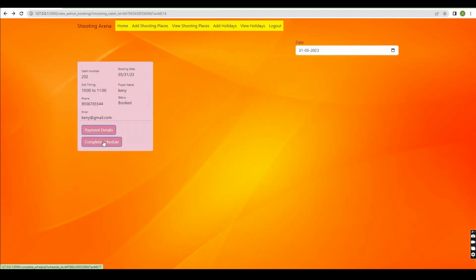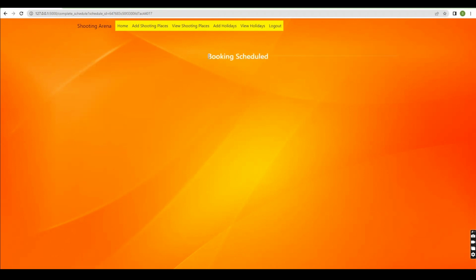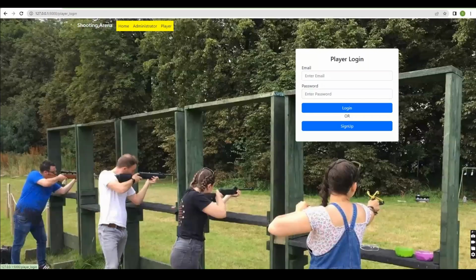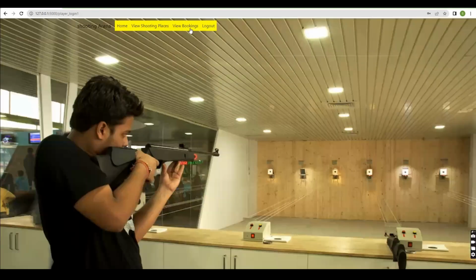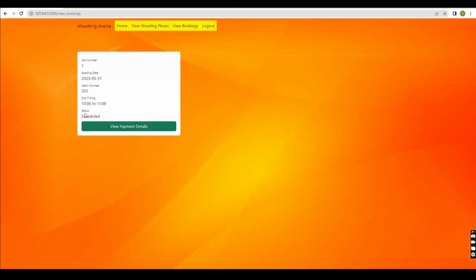After completion of the schedule, they'll click on the complete schedule button. Booking scheduled. Booking will be scheduled, and after that the player status will also be changed. So we'll check on the player. Here the status will be scheduled. After scheduling, the player will go to the shooting place and play the game.